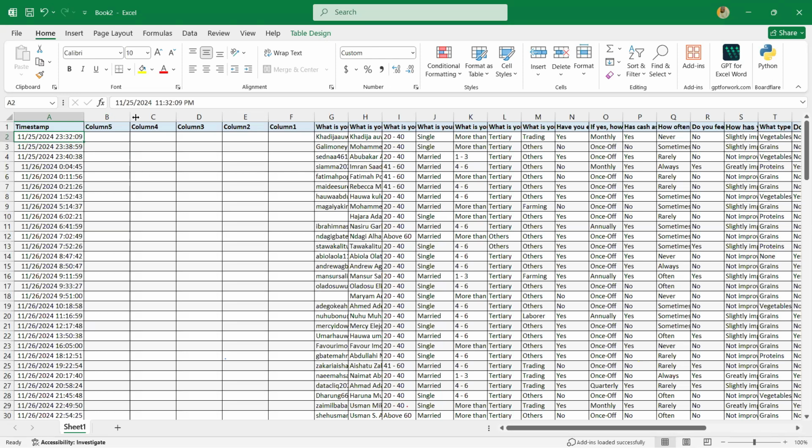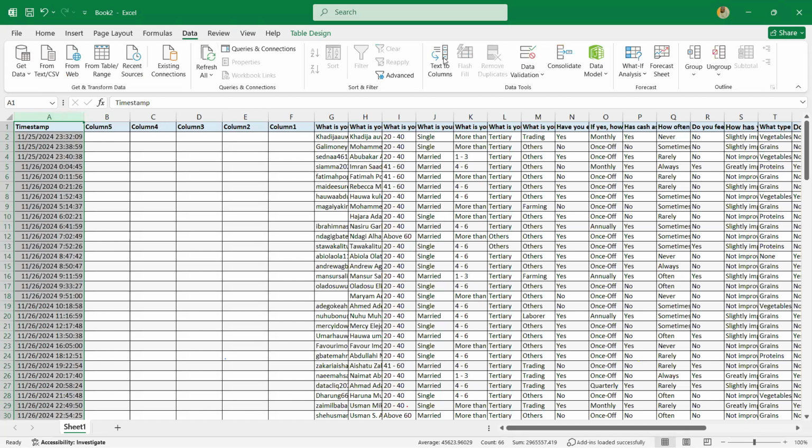Initially, first of all, you have to create more columns, or you have to copy it and open another sheet, depending on what you think. So the first thing you are going to do is select the whole range of data. Then you go to the Data tab. Then you go to Text to Columns. After you go to Text to Columns, you select Delimited. It is already selected by default, so you just go to Next.